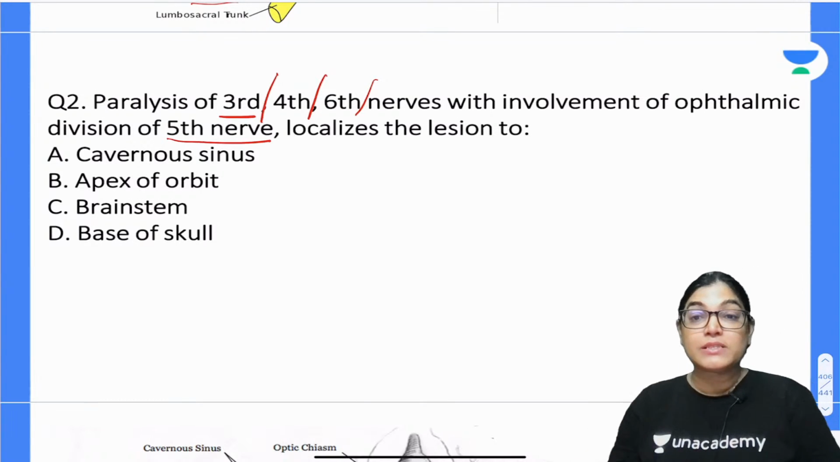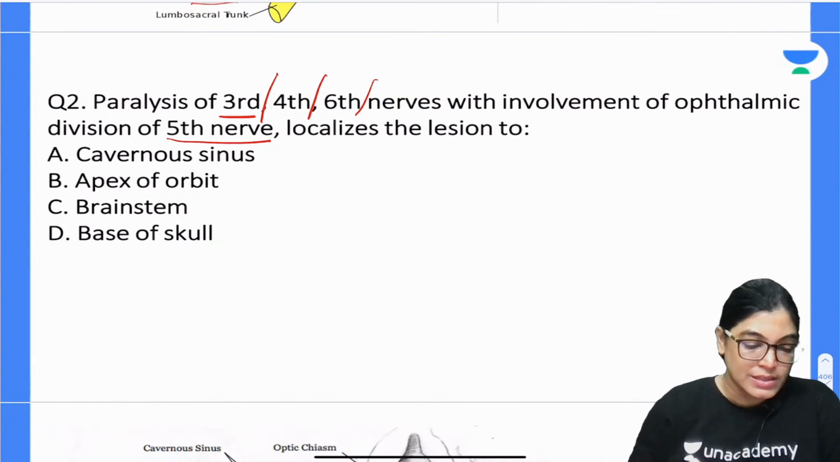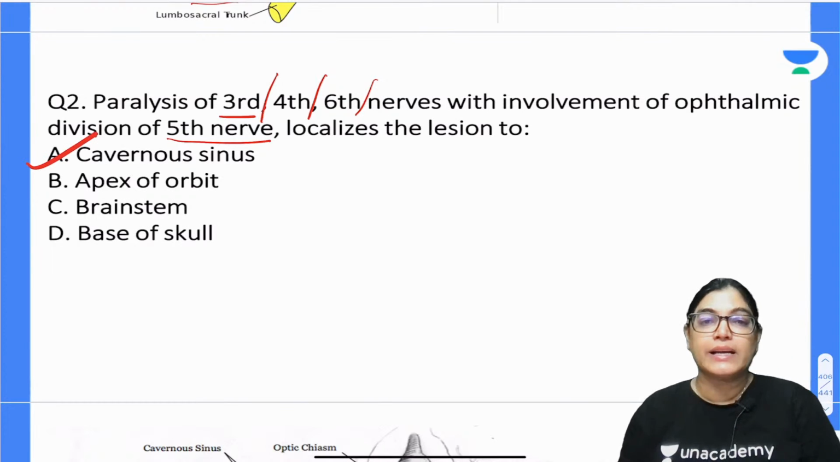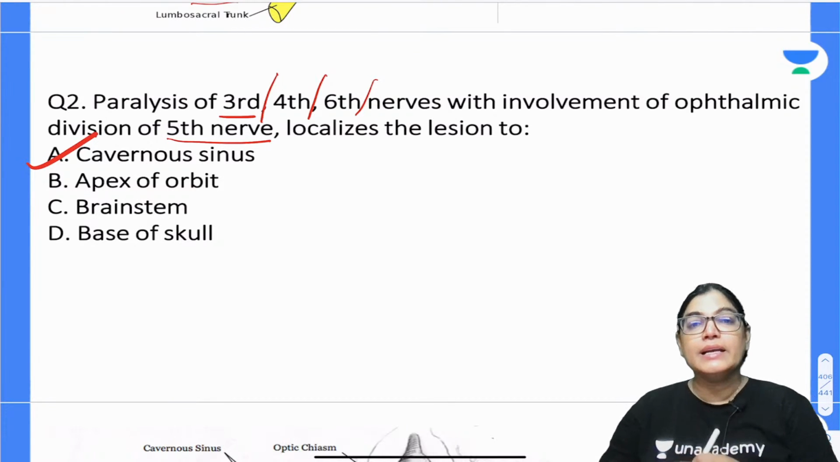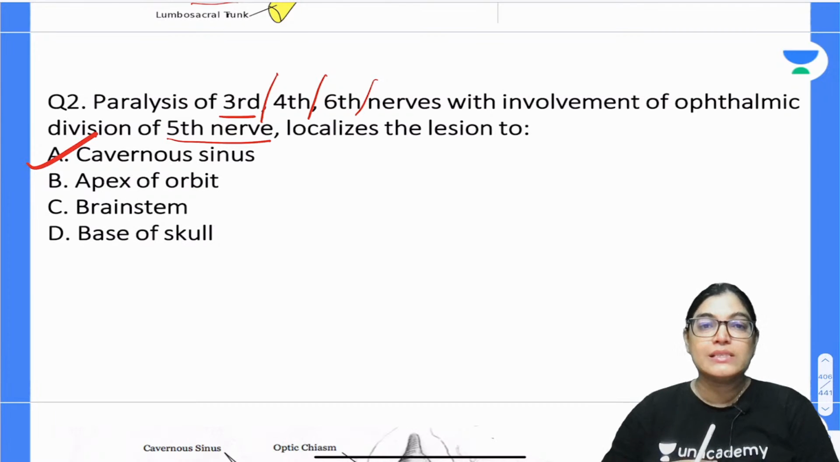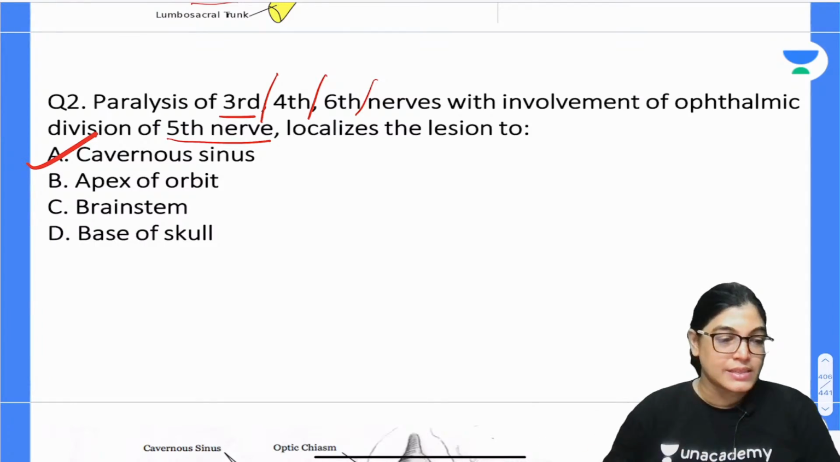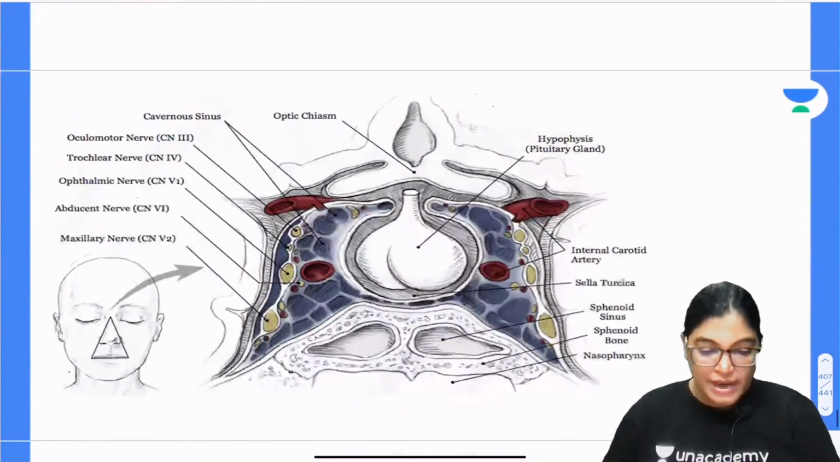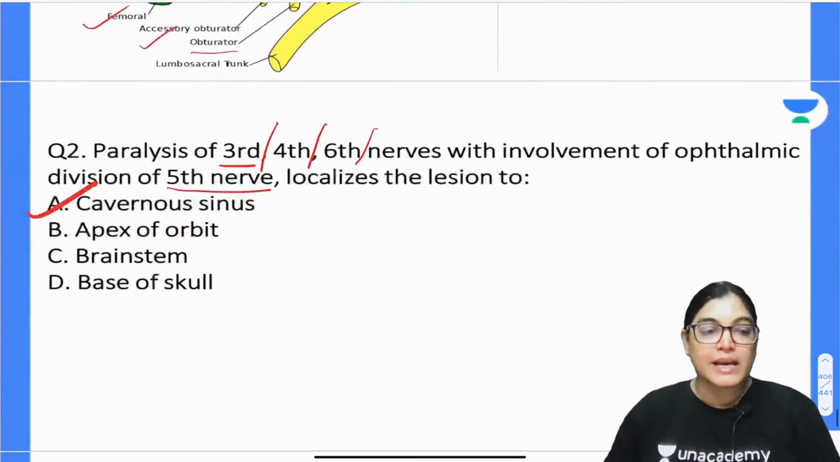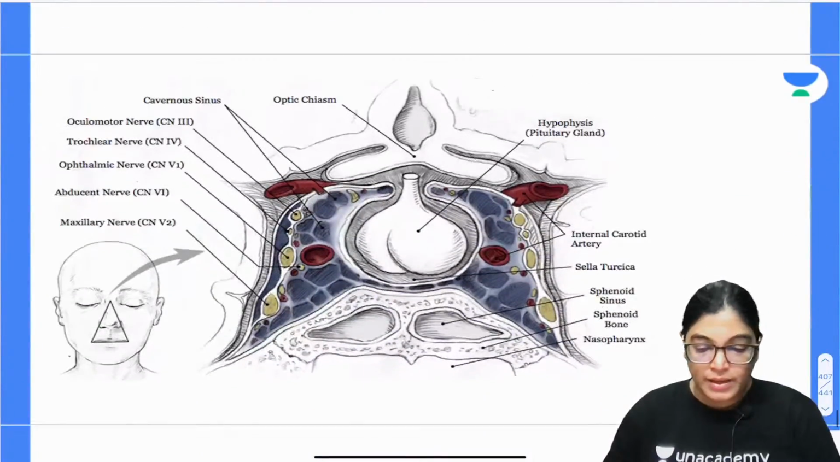So my dear aspirants, if you see the anatomy of the cavernous sinus, the correct answer is cavernous sinus. Actually, the cavernous sinus is having the relation of these nerves in the lateral wall. Also the nerve which is traversing is the 6th nerve. So I would like to show you this diagram. The correct answer is cavernous sinus, and very clearly you can get the answer.